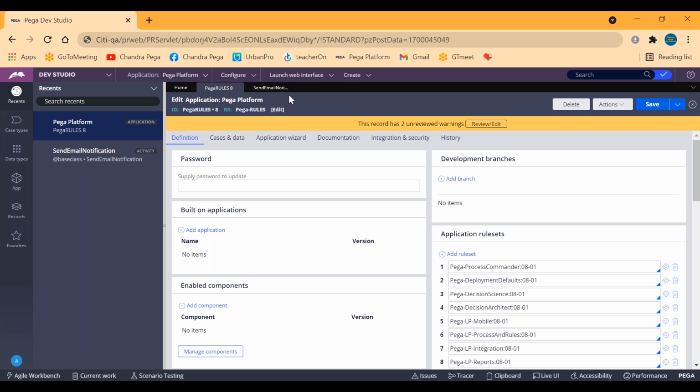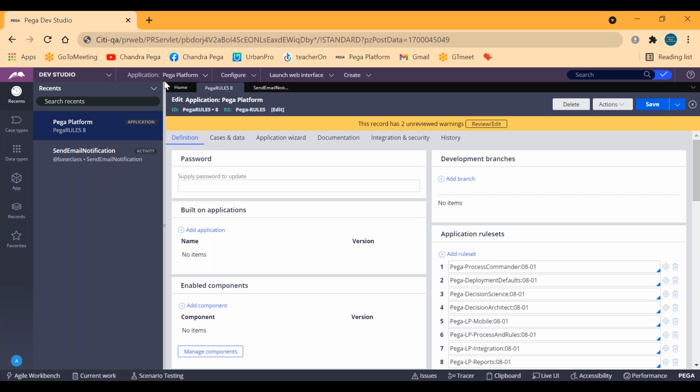Why I'm telling you this is that I'll be creating one new application. Once I create the application, the ID will be generated based on the name, but don't think both will be the same in all cases. There will be some count restrictions, character length restrictions, where we can clearly understand. For now, understand that each and every rule will have a name and an identifier. They might be the same or they may not be the same.